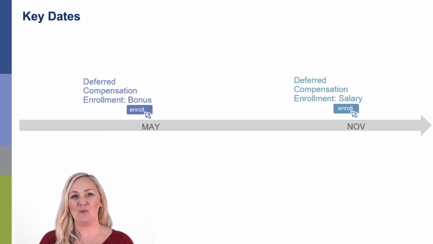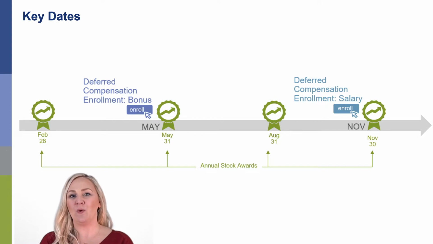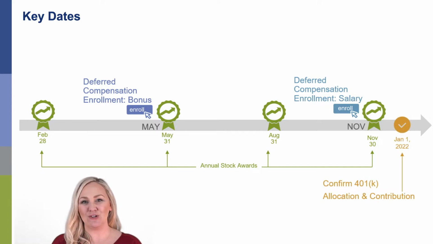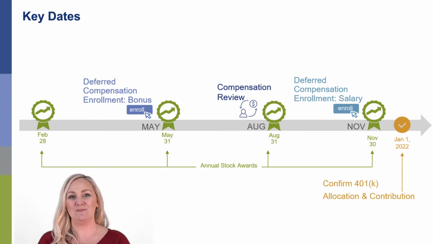Your annual stock awards vest in February, May, August, and November. It's important for us to keep track of your stock award schedule because depending on how you choose to optimize your deferred compensation plan, you may need to start thinking about your stock payout differently. We always encourage clients to review their 401k contributions and allocations early in the year. It's important to make sure that you are on track to fund earlier in the year than making large adjustments mid or end of the year.